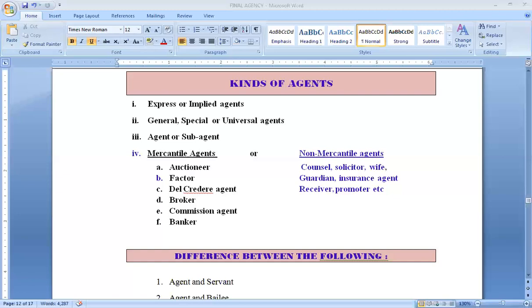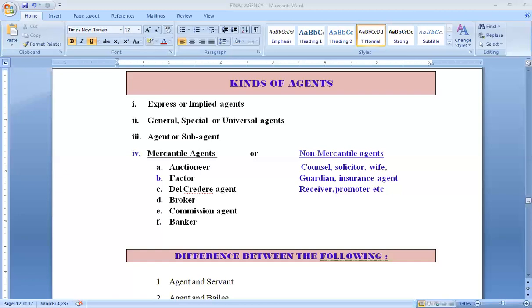They may be making some purchases of shares on our behalf. So some transactions where banker is giving services and doing something for us for a commission, in that case, banker also becomes an agent. So in certain transaction, banker can be an agent of the customer.